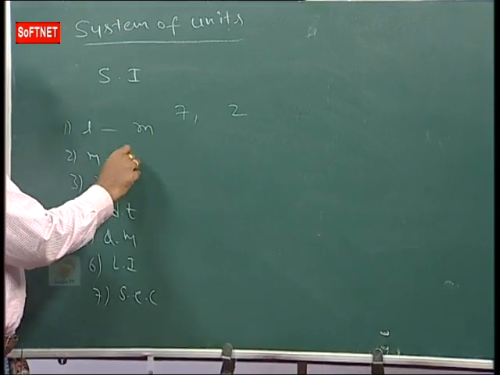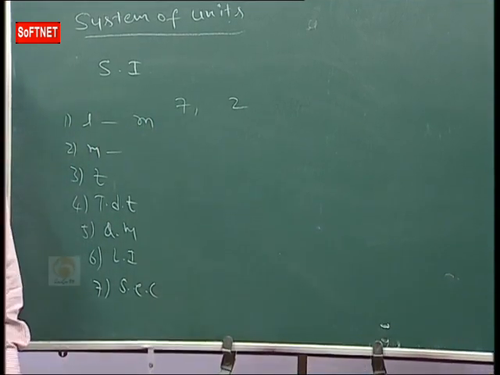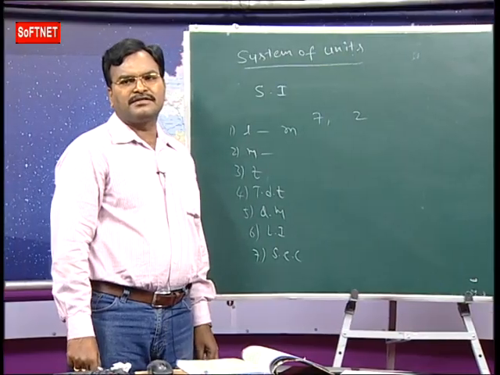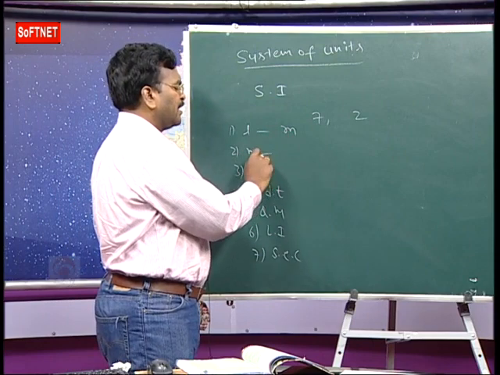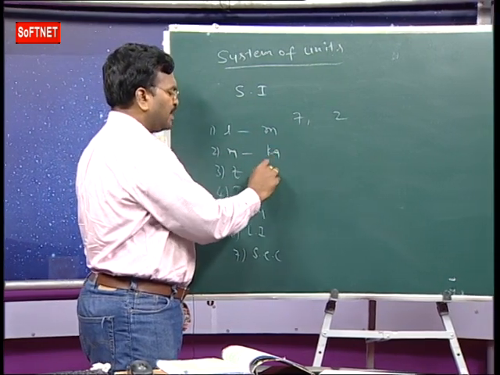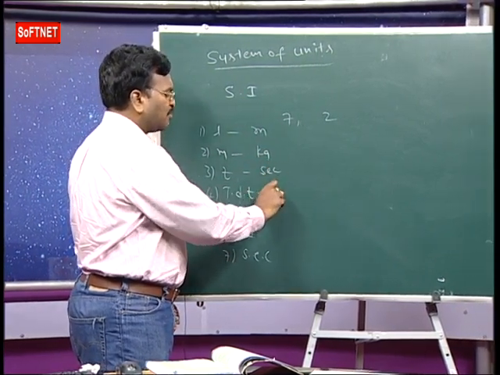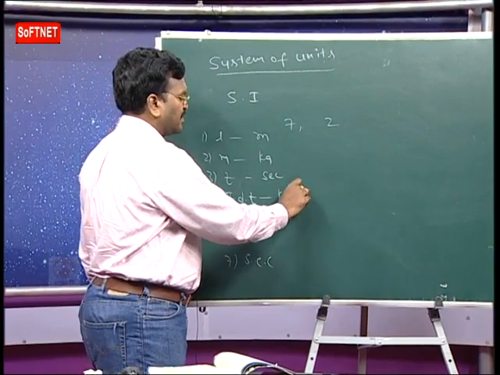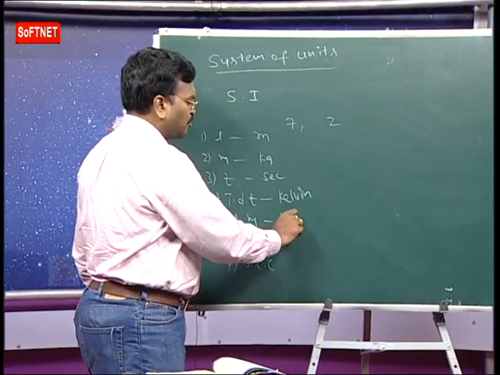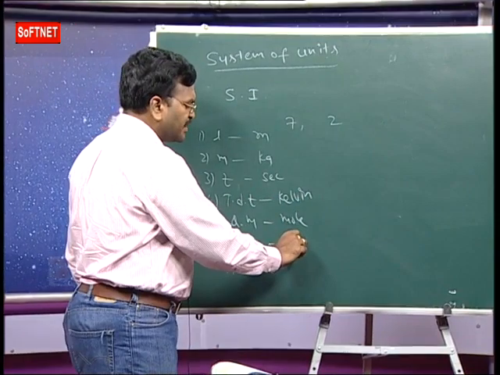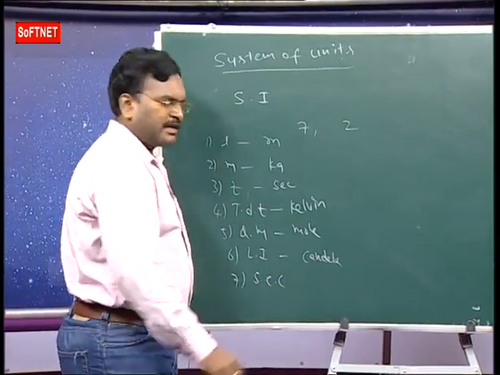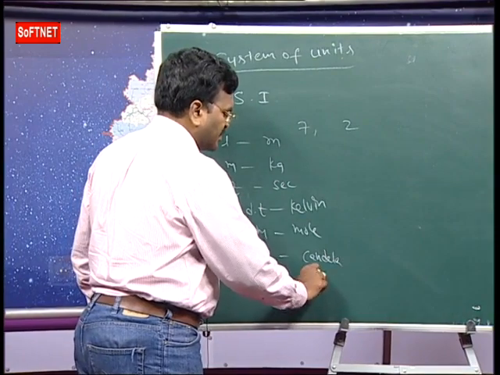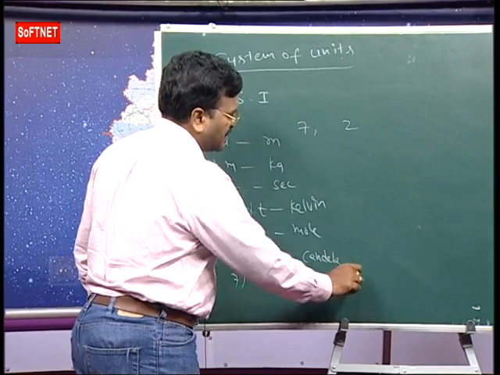Here, what is the unit of length? Meter only. The SI system is an extension of the MK system. Unit of length is meter. Unit of mass is kilogram. Unit of time is second. Thermodynamic temperature, Kelvin. Quantity of matter, mole. Luminous intensity, candela. And strength of electric current, ampere.